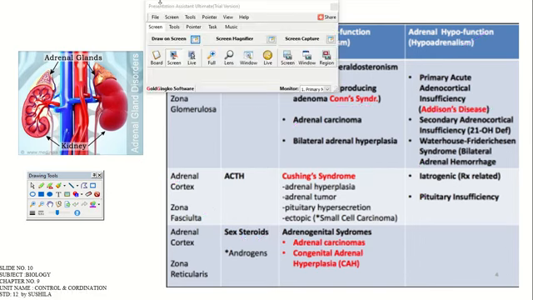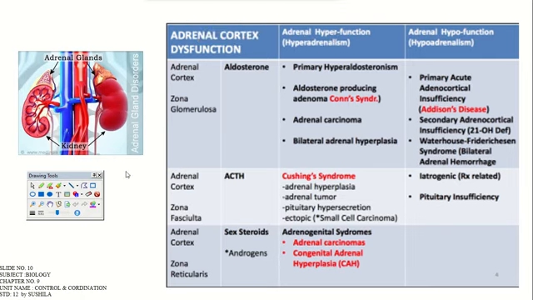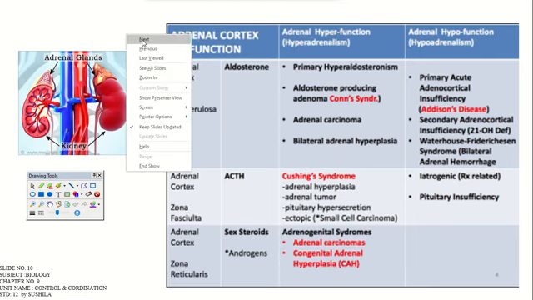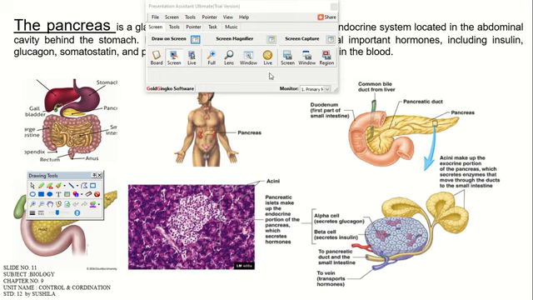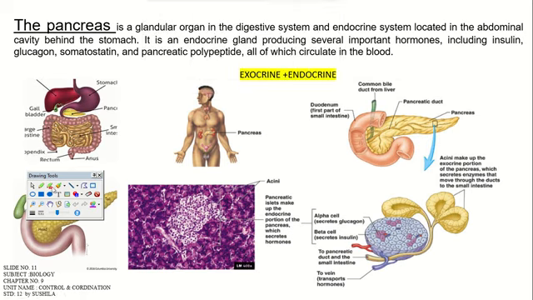Till now it is regarding the secretion of the adrenal gland. Now here is the pancreatic hormone you can see on your screen. What it does actually: the pancreas is a glandular organ in the digestive system and endocrine system located in the abdominal cavity behind the stomach. It is an endocrine gland producing several important hormones including insulin, glucagon, somatostatin and pancreatic polypeptide, all of which circulate in the blood, and it also acts as both exocrine and endocrine.